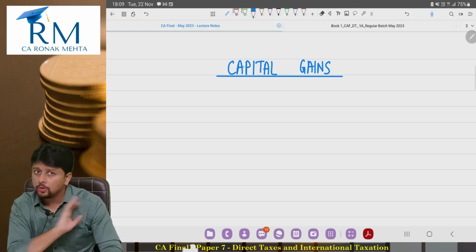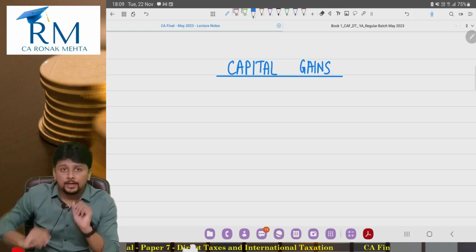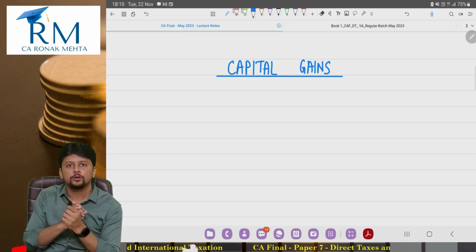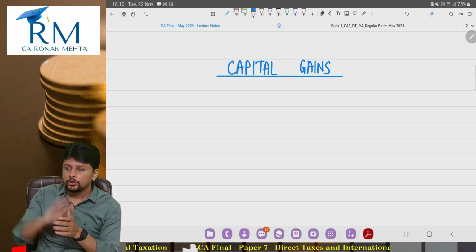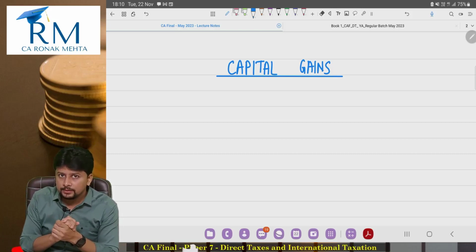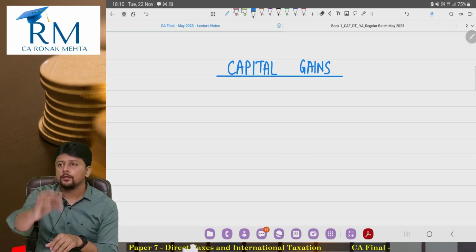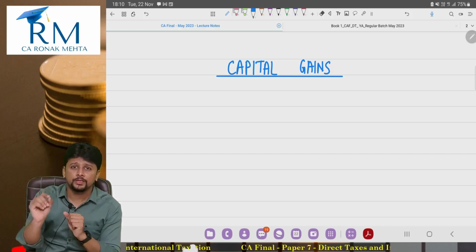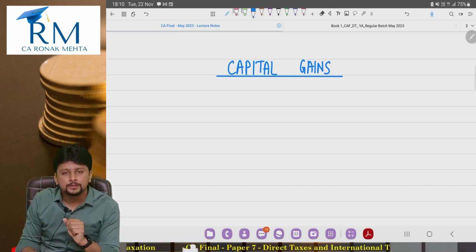When it comes to heads of income, the 2 important ones are capital gains and PGBP, no doubt. But PGBP, the way it is tested in your question paper, you will get your compulsory question of 14 marks. The question will read compute total income, but 75% of that question will be PGBP adjustments.